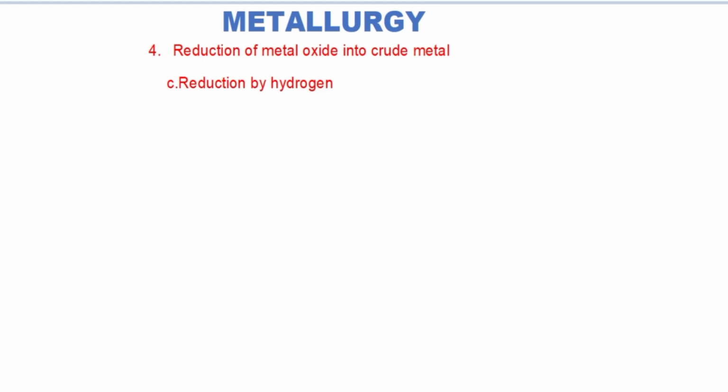Hydrogen is not an effective reducing agent to obtain metals from their metal oxides. However, the oxides of low electropositive metals can be reduced to metals by hydrogen. The oxides of copper, lead, silver, zinc can be reduced to metals by hydrogen.